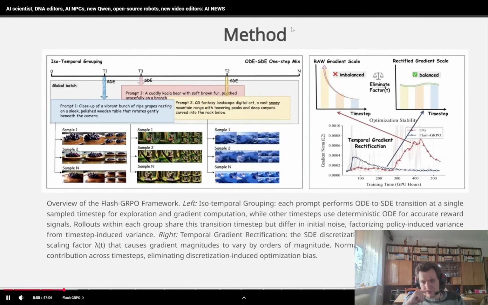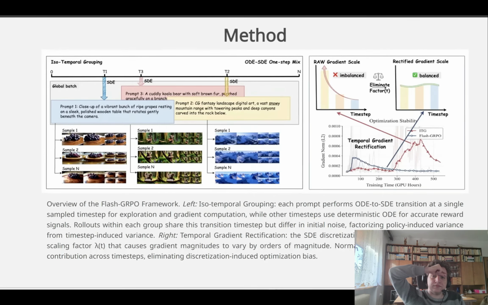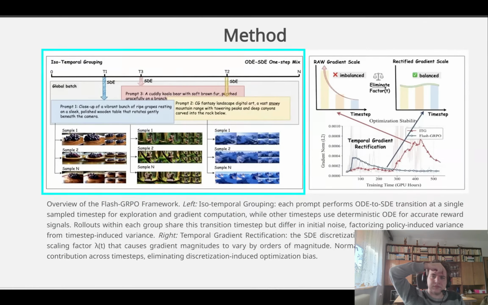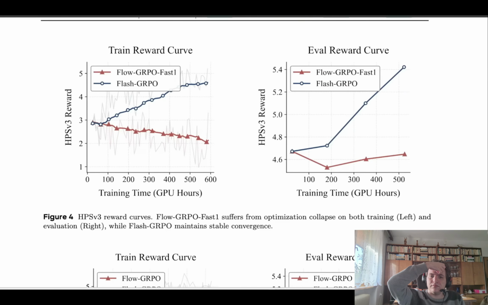Alright, so here's how it works. Basically, instead of optimizing across the full diffusion trajectory every time, it samples only a single time step in a much smarter way, while keeping the reward signal meaningful. It has two main tricks. So the first one is called isotemporal grouping, which makes sure comparisons are fair by grouping rollouts at same sampled time step. The second method is called temporal gradient rectification, which basically helps stop training from being distorted. Now, if you compare this to another alignment method called flow GRPO fast, you can see that flash GRPO, which is the blue line, is able to learn and improve way faster.